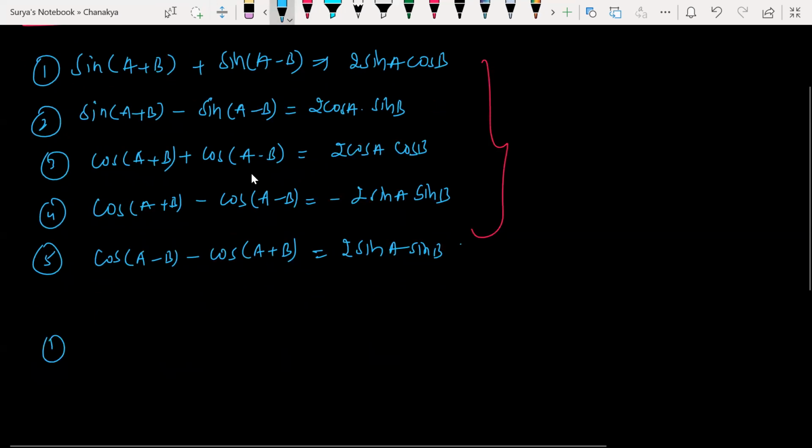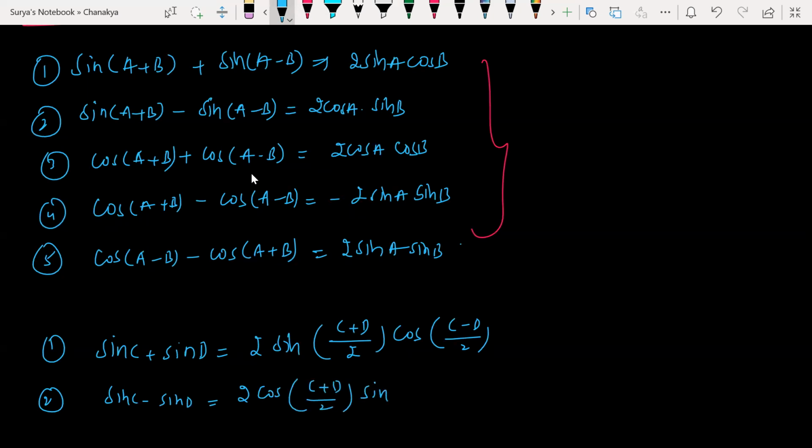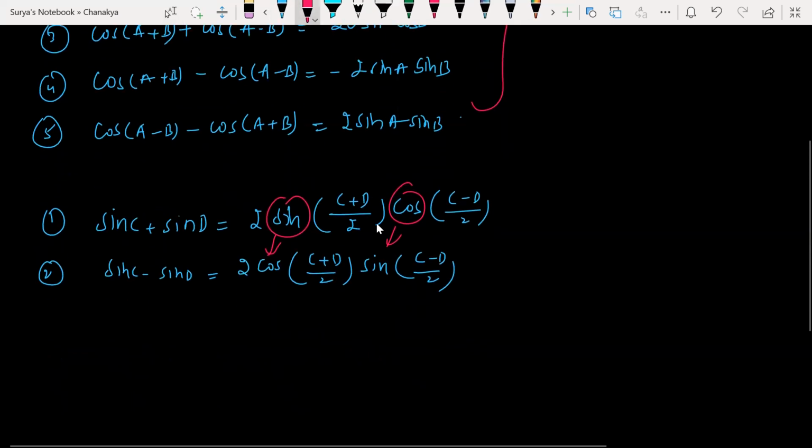Now if I talk about one more category of formulas in transformation, sin C plus sin D formula, very important. So 2 times sin((C+D)/2) into cos((C-D)/2). The second formula is sin C minus sin D. Here cos will come, here sine will come. Everything is the same; replace sine with cos and cos with sine. That's it: 2 cos((C+D)/2) into sin((C-D)/2). I'm just telling you the trick to remember: replace sine with cos, cos with sine. Same thing. All right, clear?